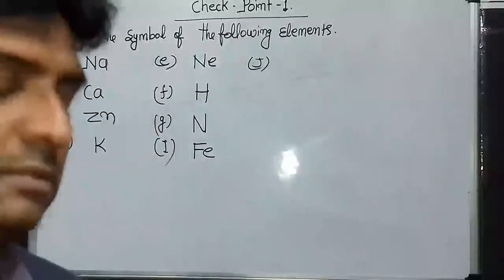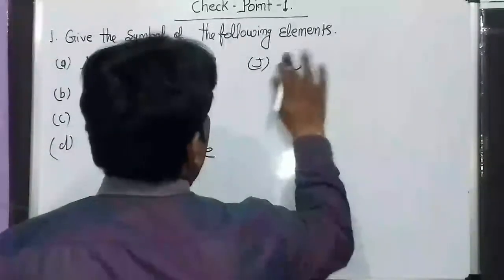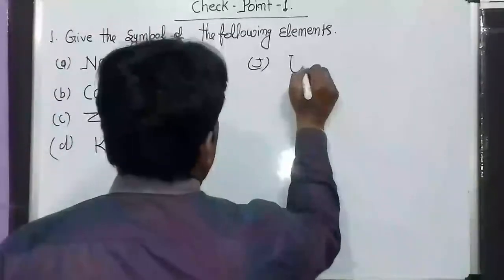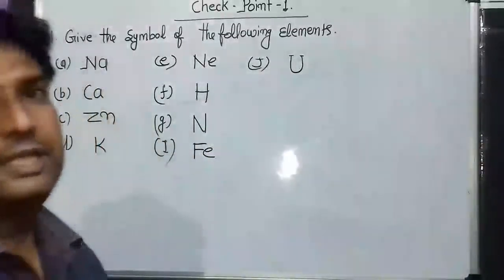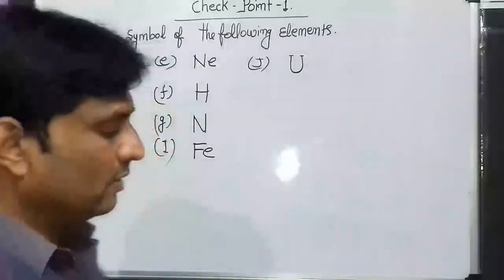Iron, Fe, and uranium, U. Uranium is a radioactive element. Okay, uranium is U. Now answer the following question.